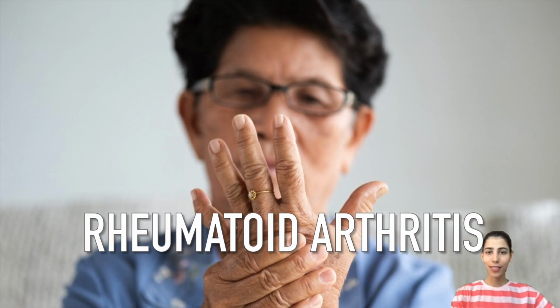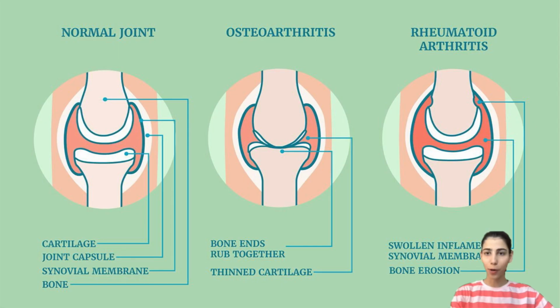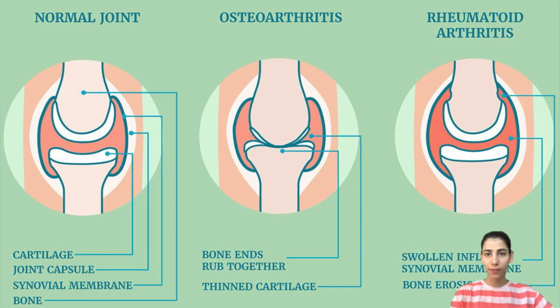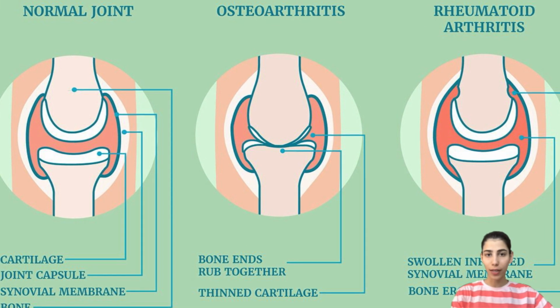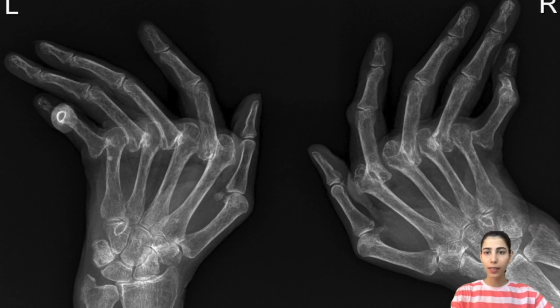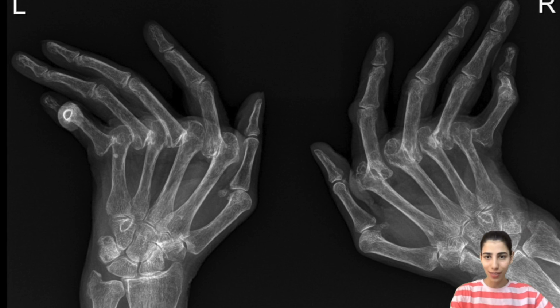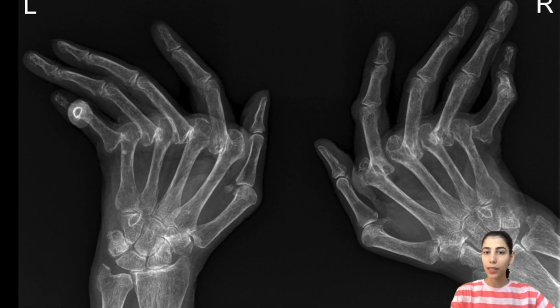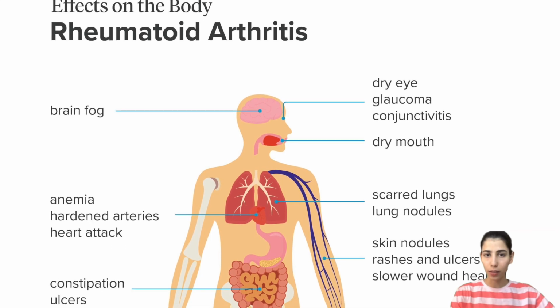Rheumatoid arthritis is a chronic inflammatory disorder that primarily affects the joints. Unlike osteoarthritis, which is caused by wear and tear on the joint, rheumatoid arthritis is an autoimmune condition. The body's immune system mistakenly attacks its own tissue, particularly the synovium. These persistent inflammations not only affect the joints, but can also damage other parts of the body, including the heart,